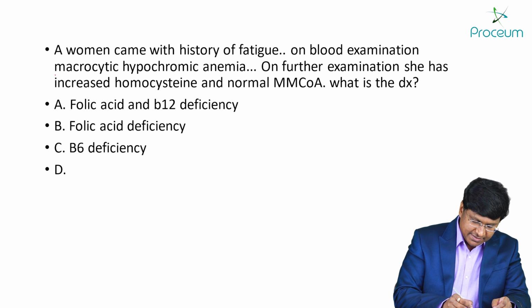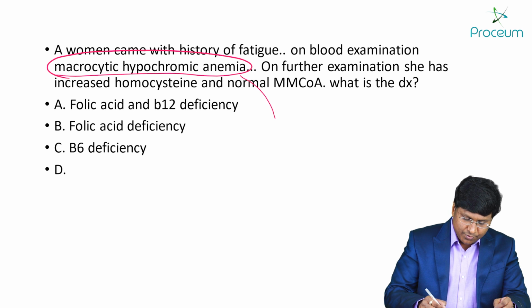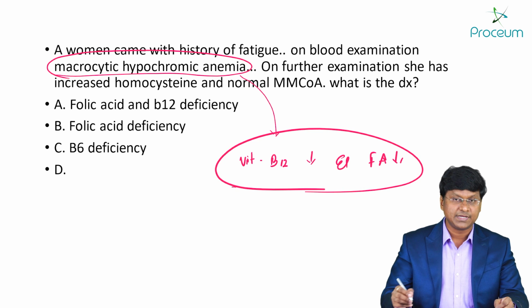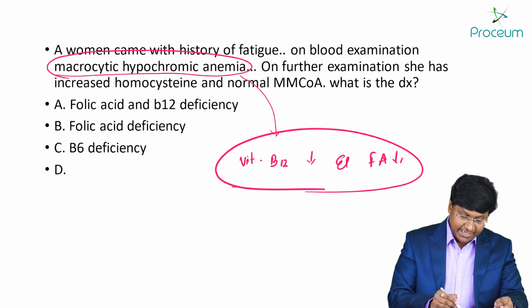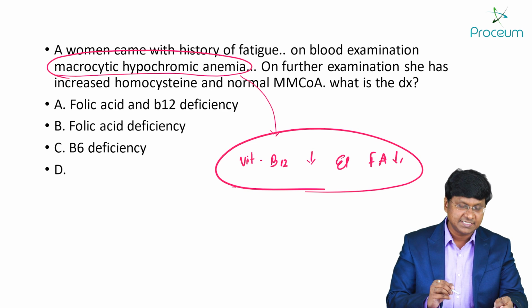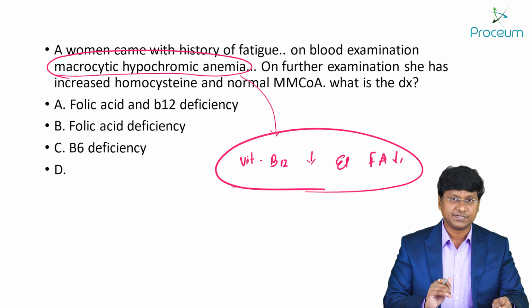Now, this macrocytic hypochromic anemia is seen in individuals where there is vitamin B12 deficiency as well as folic acid deficiency. Right? So, in both these clinical scenarios, you will have that macrocytic hypochromic type of anemia. And you have one option, folic acid and B12 deficiency. The other option is only folic acid deficiency. And the other option, B6 deficiency.